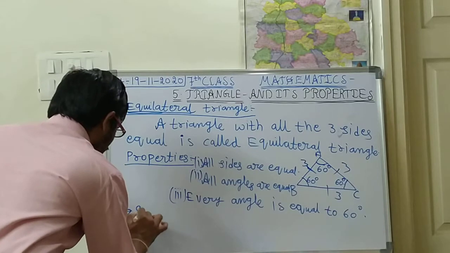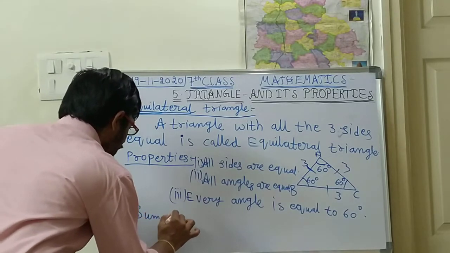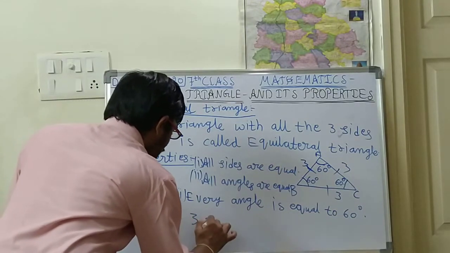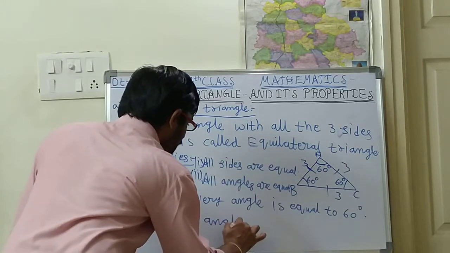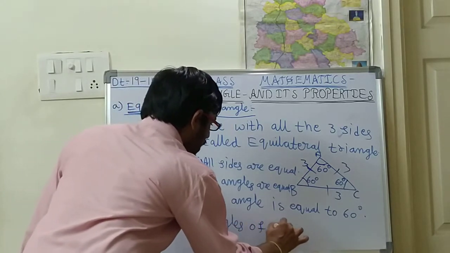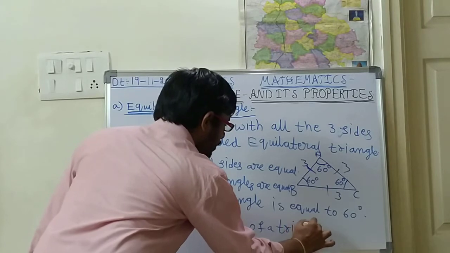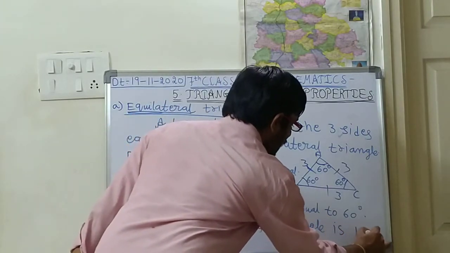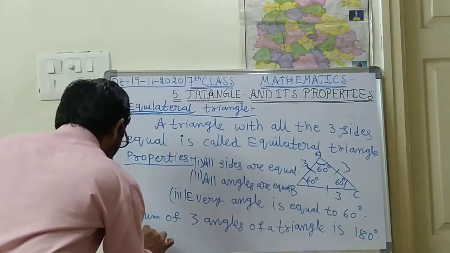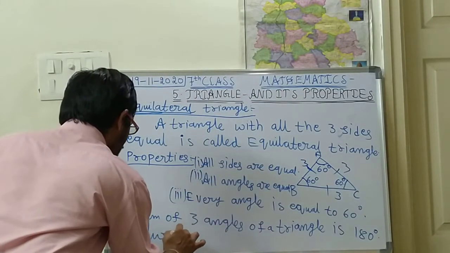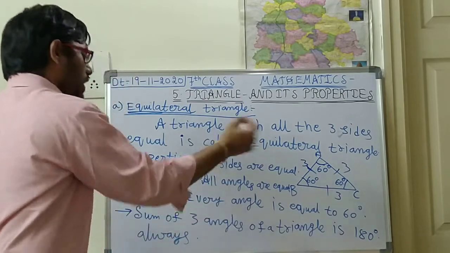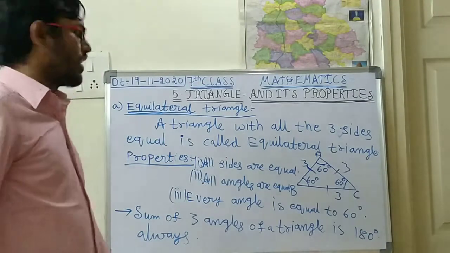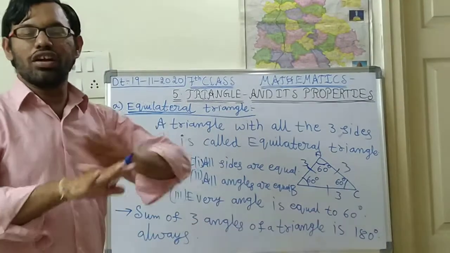The very important point: the sum of three angles of a triangle is 180 degrees, always. Suppose you get more than 180 or less than 180, then that is not a triangle.